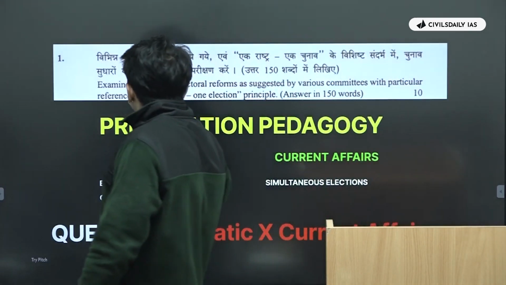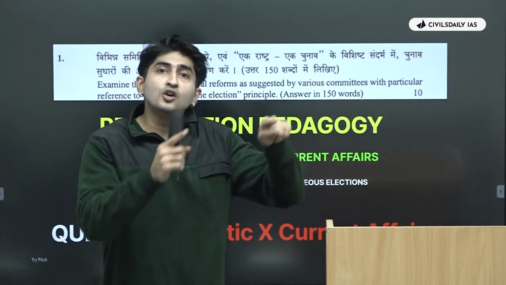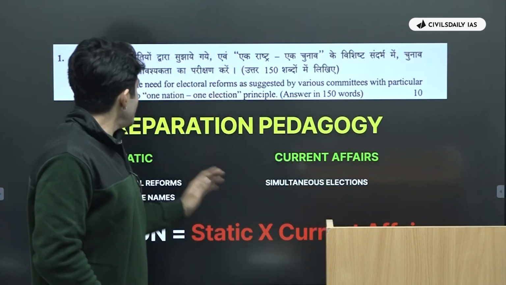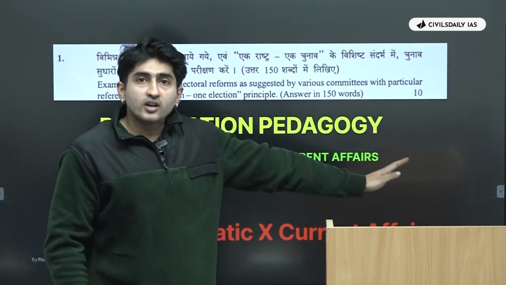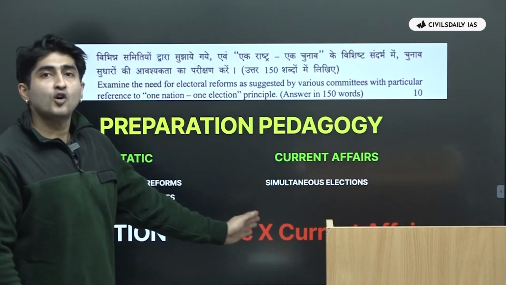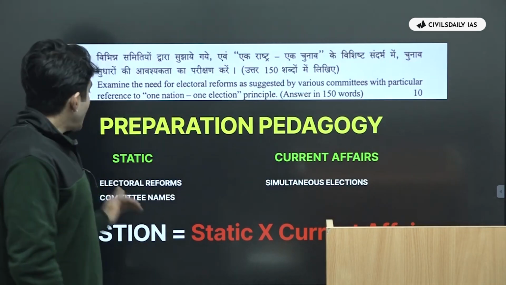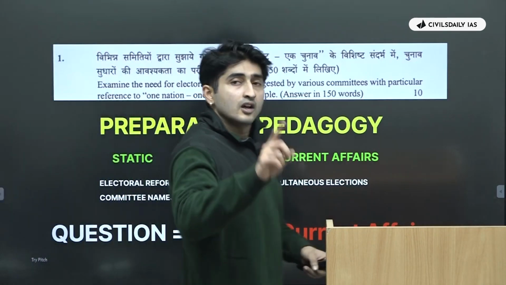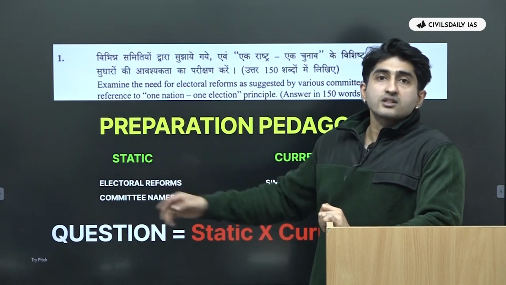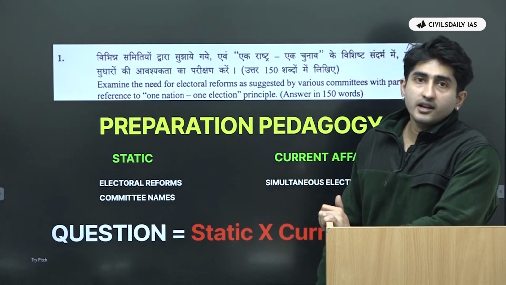It talks about the need of electoral reforms suggested by various committees in the context of the one nation, one election principle. So essentially, the preparation pedagogy which we follow while approaching current affairs seems somewhat like this. In the static part, we read the electoral reforms and the various committee names. You read Lakshmikant. Now in Lakshmikant, these have individual chapters, especially electoral reforms. Now in current affairs, we go and study simultaneous elections.